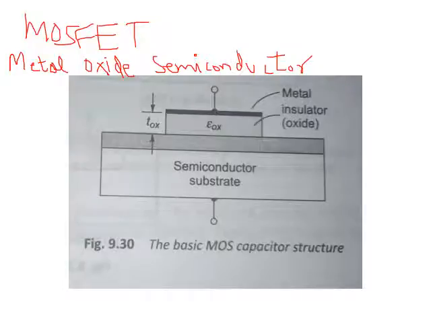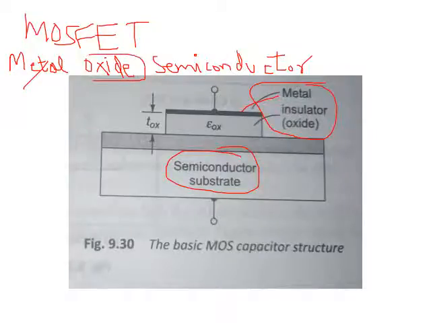Why is it called metal oxide semiconductor field effect transistor? Why is the name kept like that? You can see the diagram and answer. What is the first word here? Metal. Where is the metal? The top layer is the metal. What is the second word here? Oxide. Where is the oxide? Oxide is present here, the second layer.